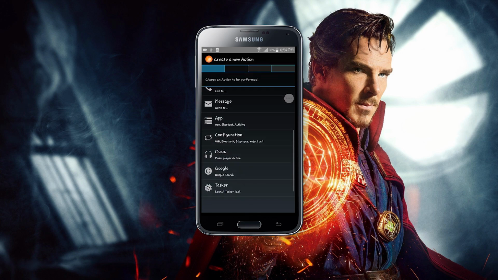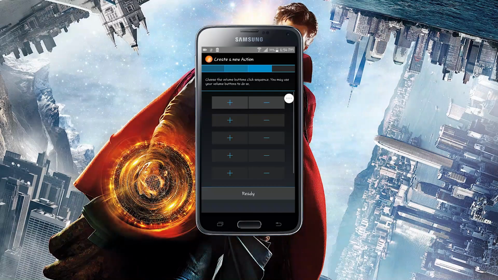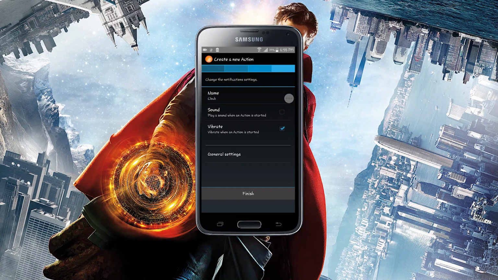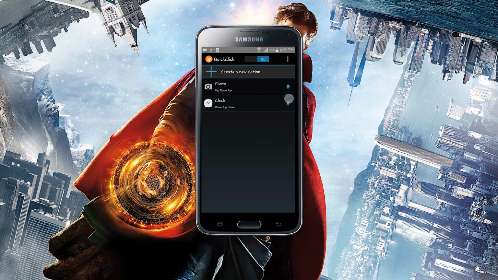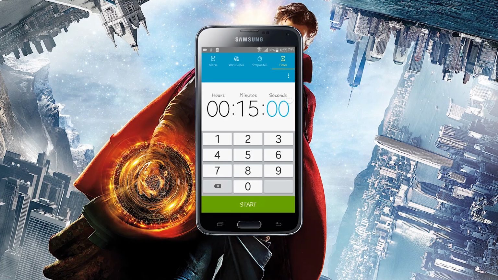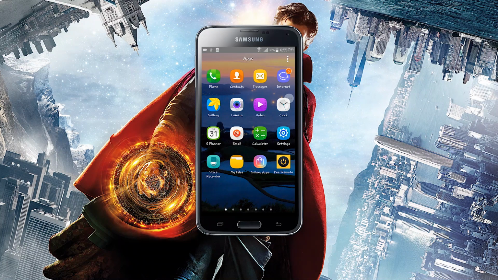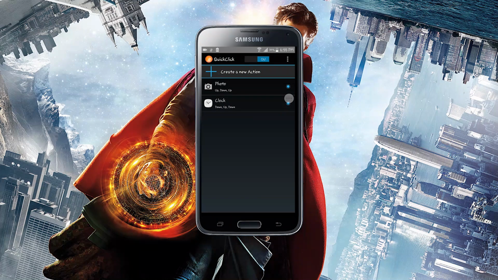You can open an app too just by pressing the volume keys. For the app now, I need to press volume minus, volume plus, volume minus key. And it will open the app. This app is great. It works perfectly.